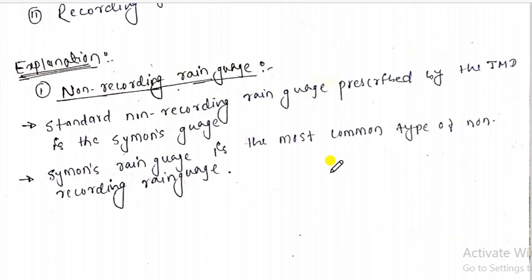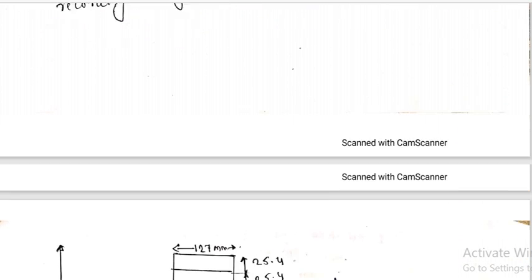It is the Simon's rain gauge, right? The name of the non-recording rain gauge is Simon's rain gauge, which is a very common type of rain gauge used in India, right? Often the Simon's rain gauge is used to measure the intensity of rainfall, that is, to measure the intensity of precipitation.